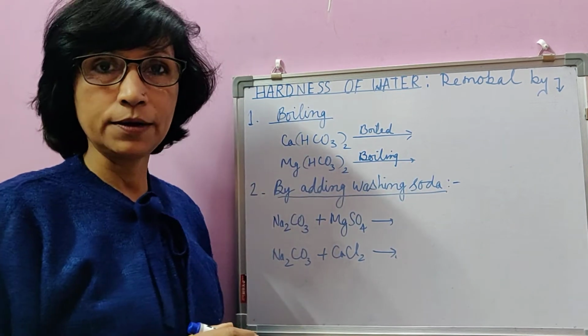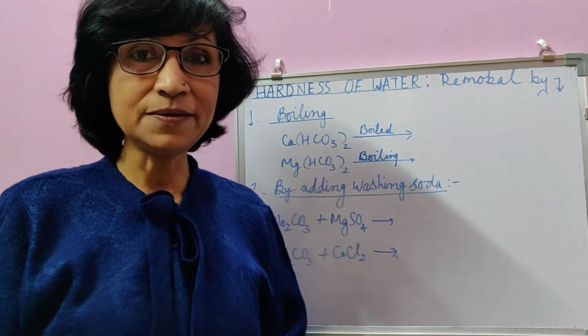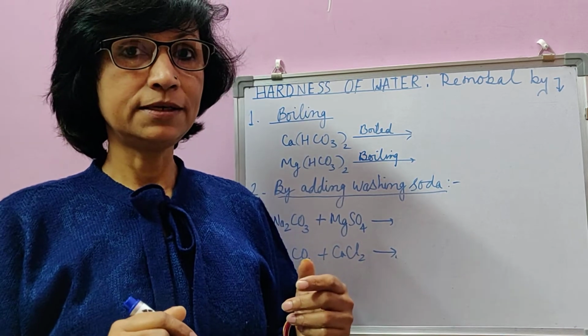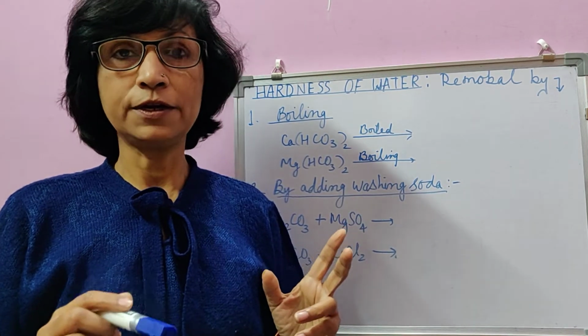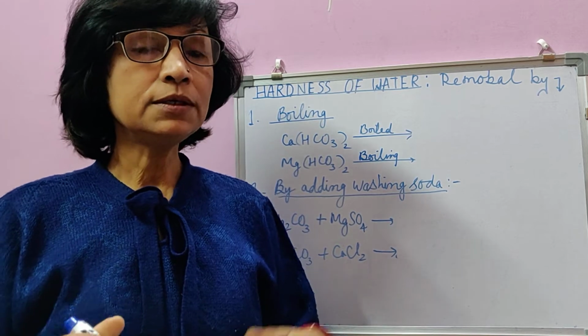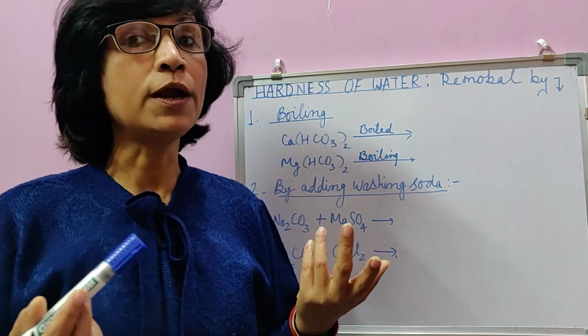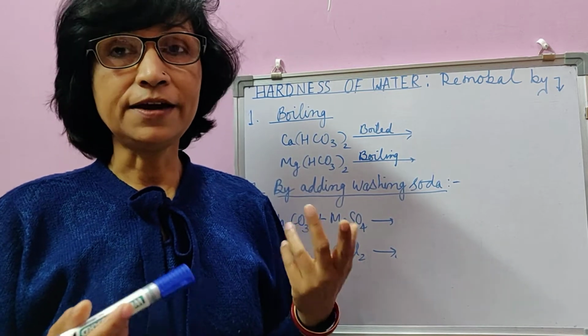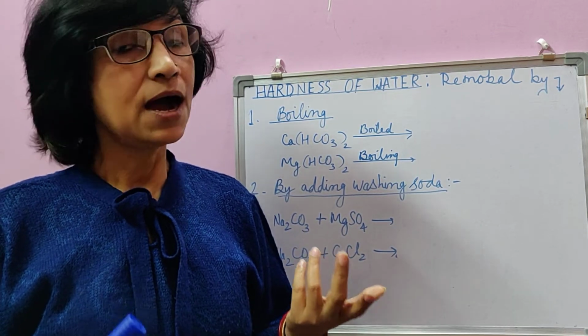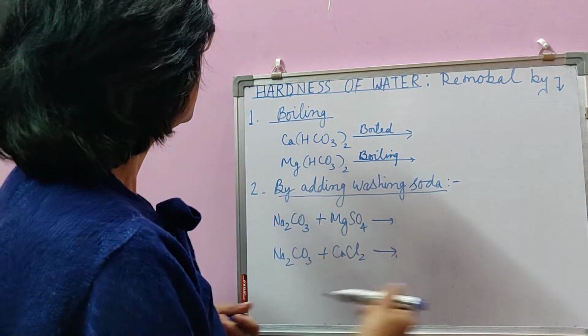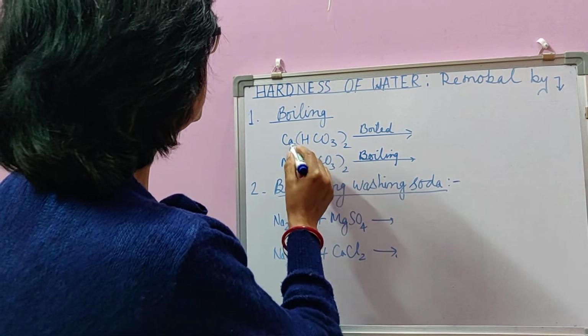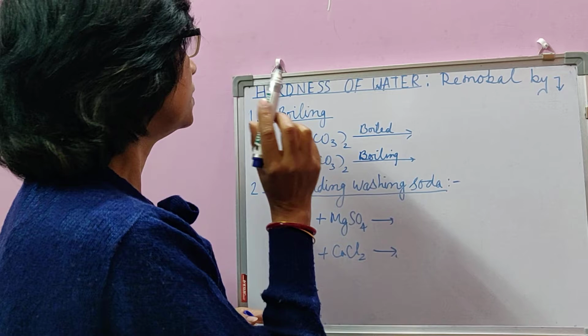First, by boiling. Boiling is a rather easy method, and by this method temporary hardness of water can be removed. It means bicarbonates of calcium and magnesium can be removed from water by boiling only, and that is why it is said to be temporary hardness. How does it happen? Have a look at calcium bicarbonate, Ca(HCO3)2.